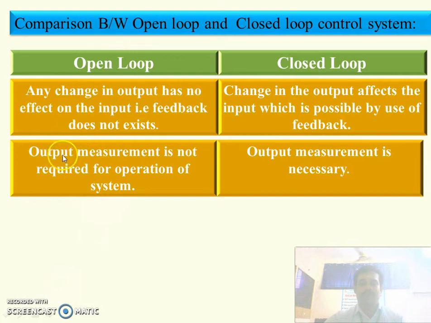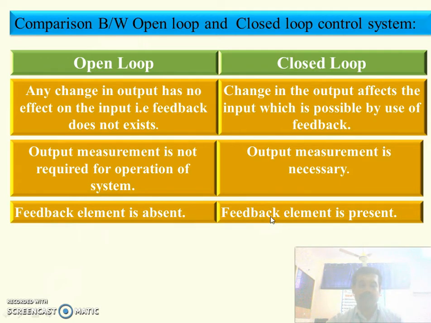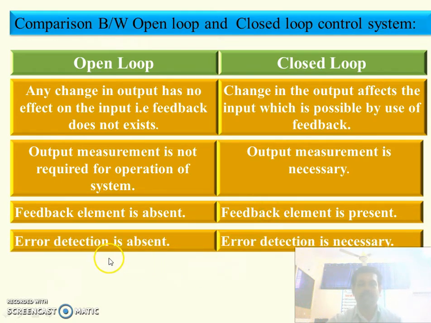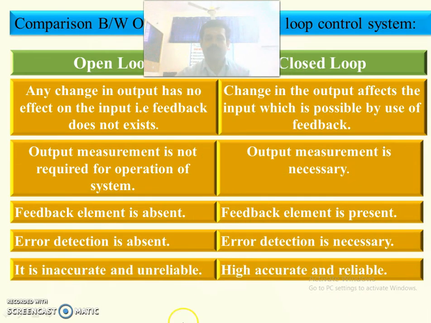In open loop, output measurement is not required for the operation of the system. But in the case of closed loop, output measurement is necessary because we are giving feedback. We are providing part of the output as feedback to the input. In open loop control system, feedback element is absent. In closed loop control system, feedback element is present. In open loop, error detection is absent, and in closed loop, error detection is present. Open loop control system is inaccurate and unreliable, but closed loop control system is accurate and reliable.